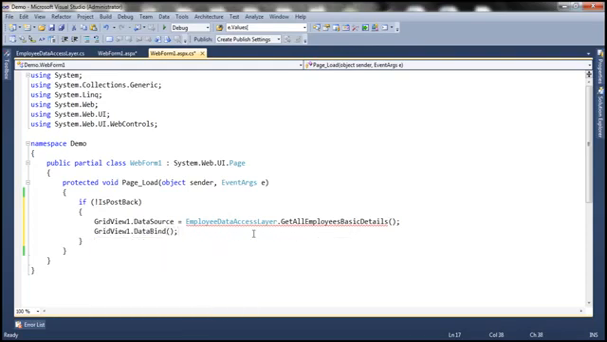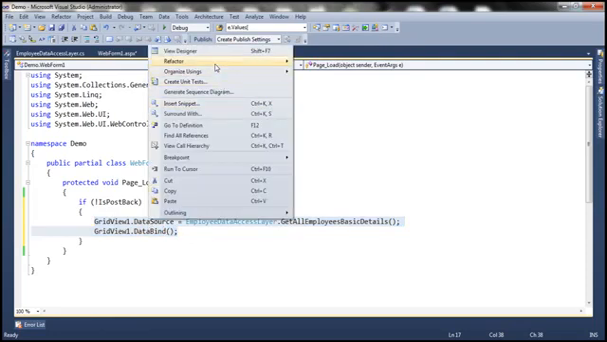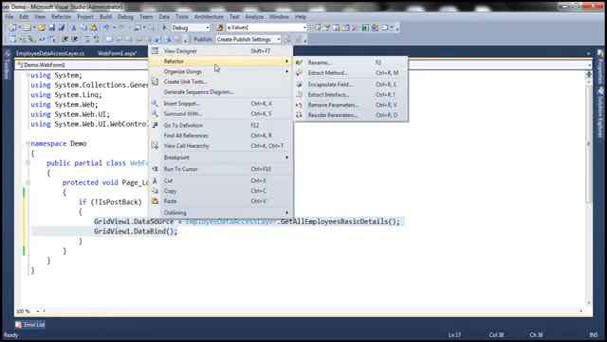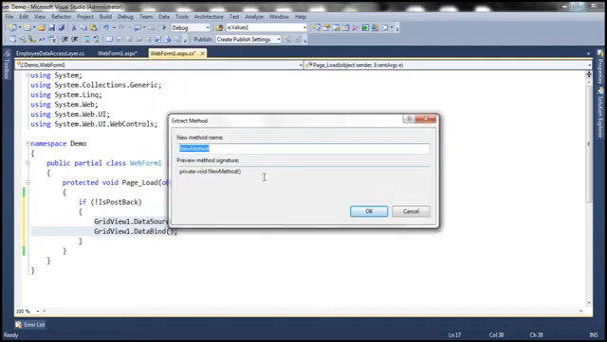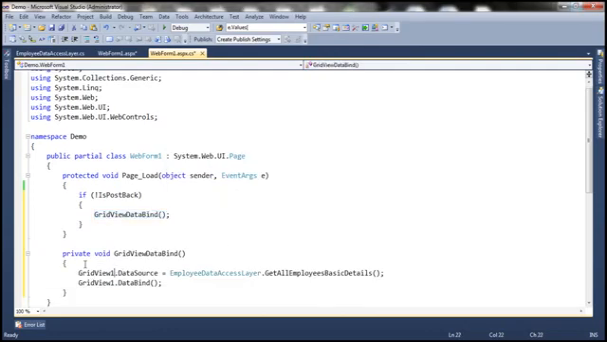Alright, now we will be reusing these two lines of code on this page elsewhere. So I'm going to encapsulate these two lines into their own private method. Wherever we need these two lines of code, we just invoke that private method. And I'm going to call this GridViewDataBind. Okay, so we have our private method and we are calling that within the page load event.